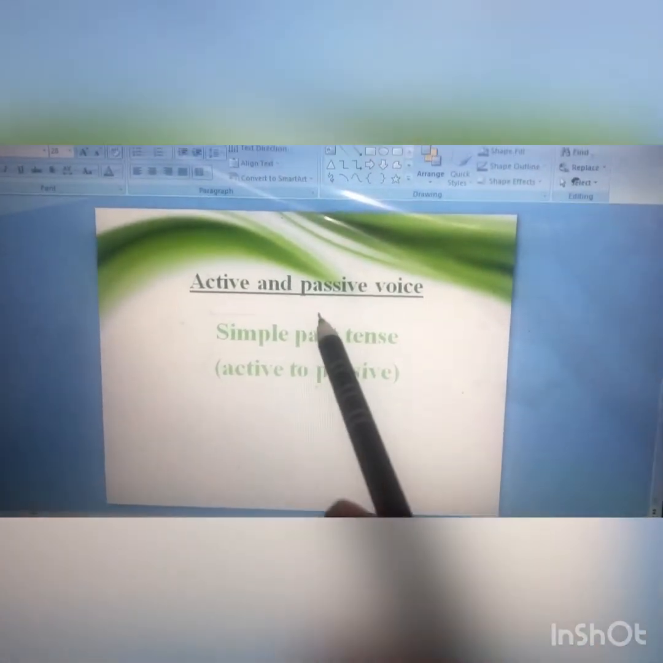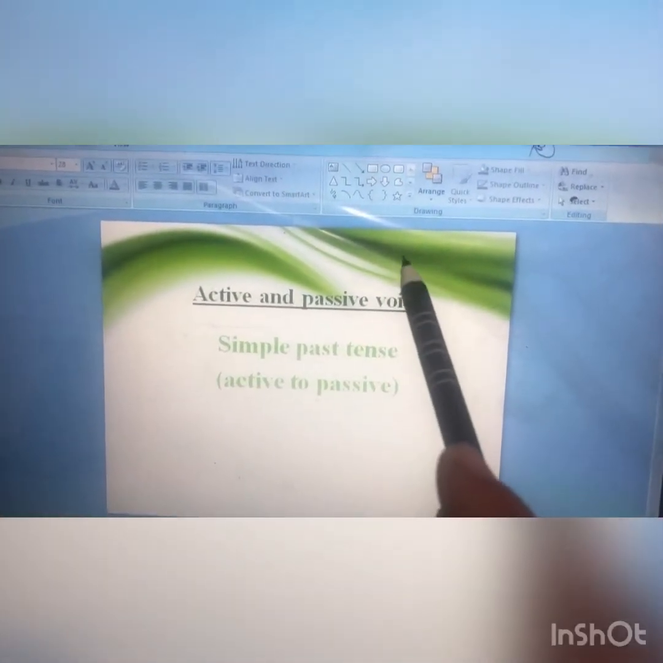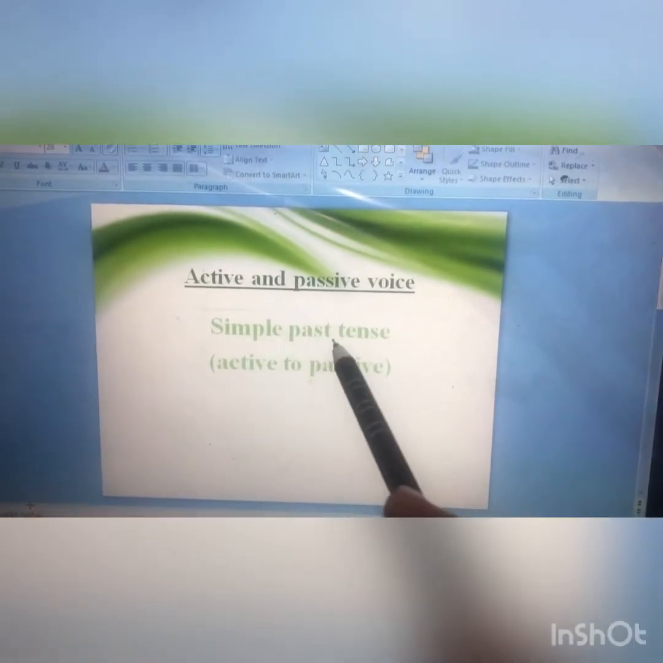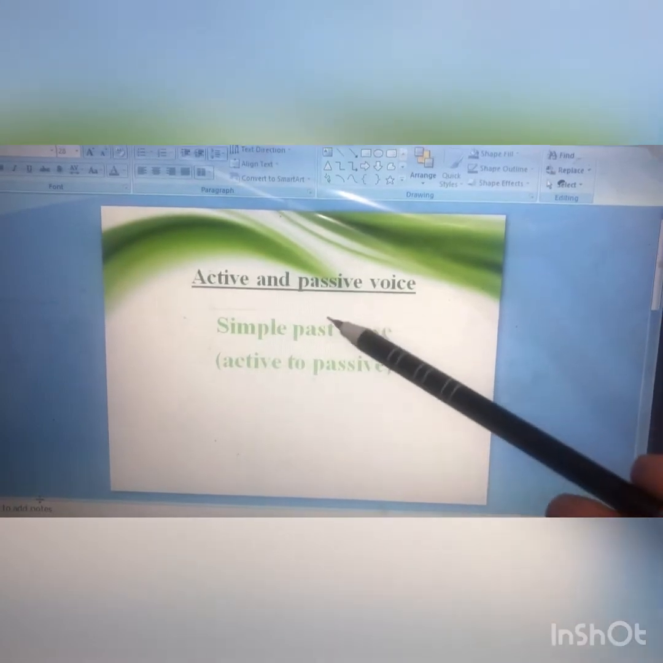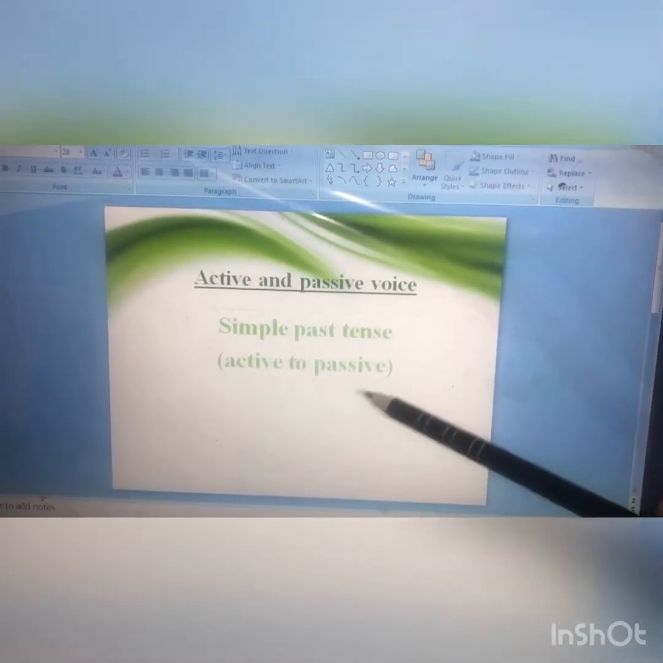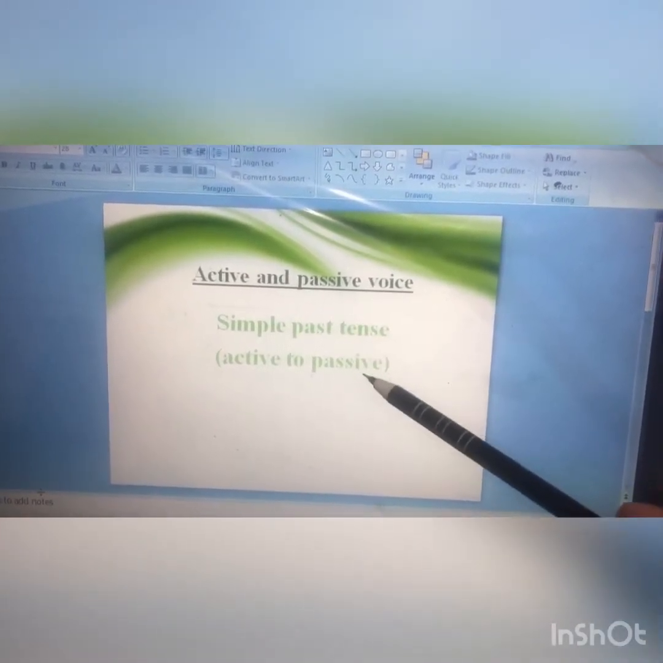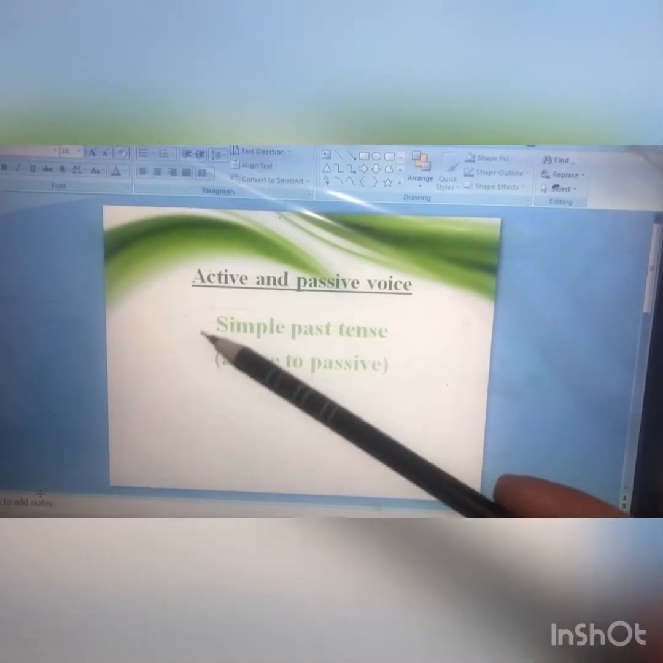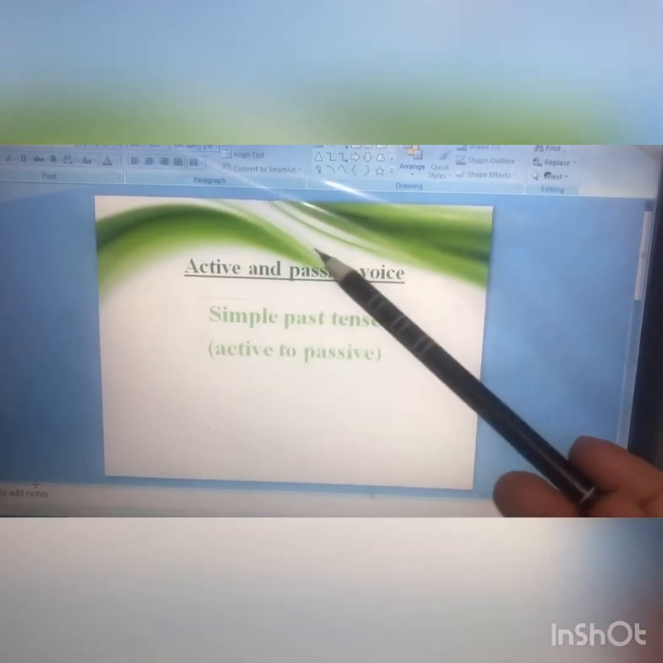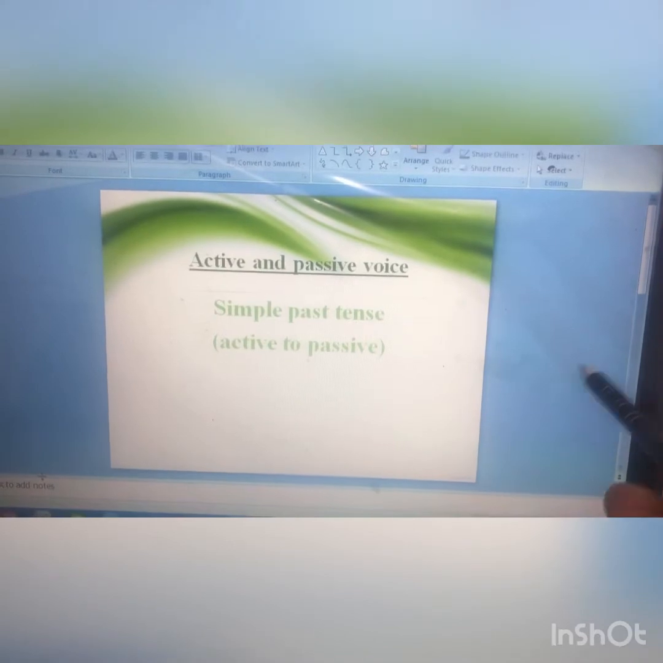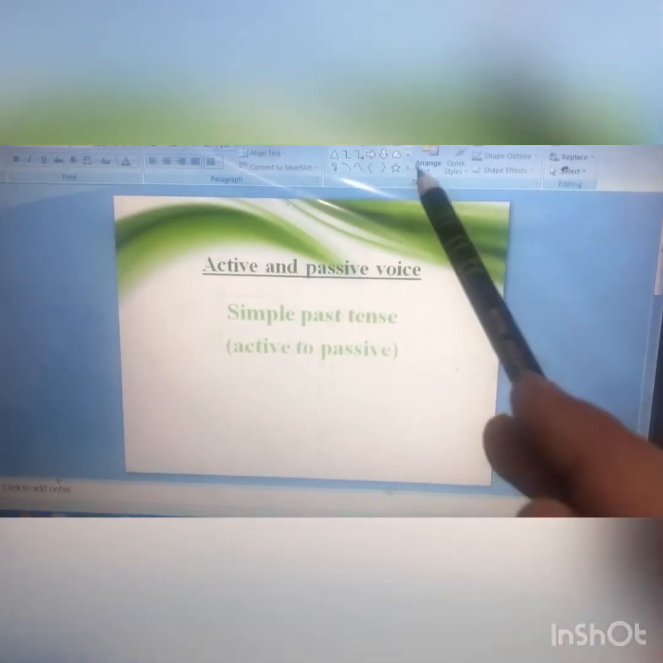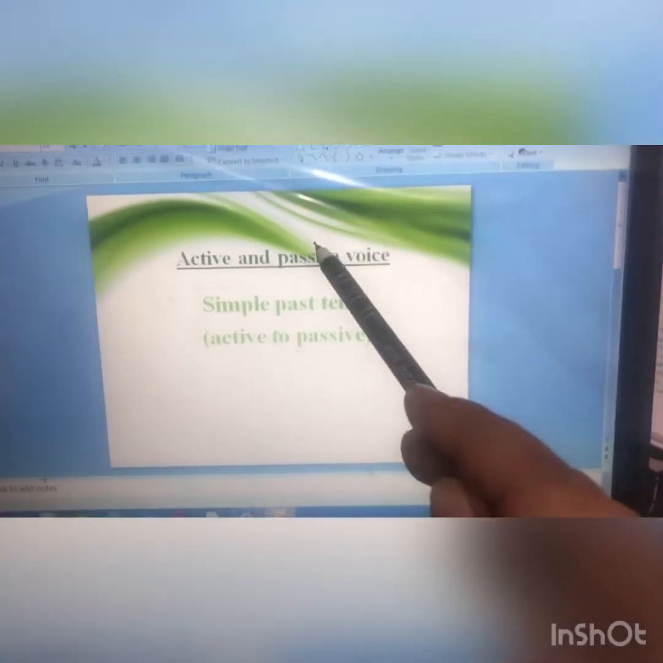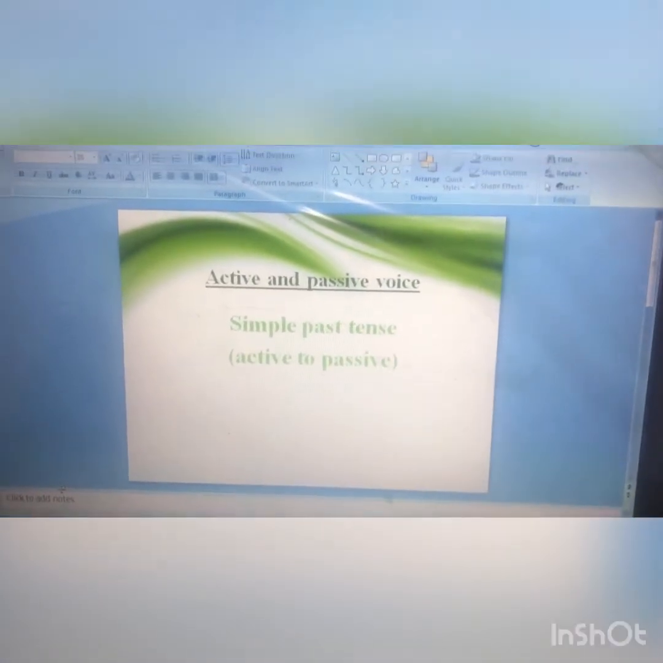Good morning, children. Today we are going to see the format of simple past tense: how to change a sentence from active to passive, or in case you want to change from passive to active. We've already understood and done a few exercises on simple present tense. Now it will be past tense, and we'll also learn what format you are supposed to follow.